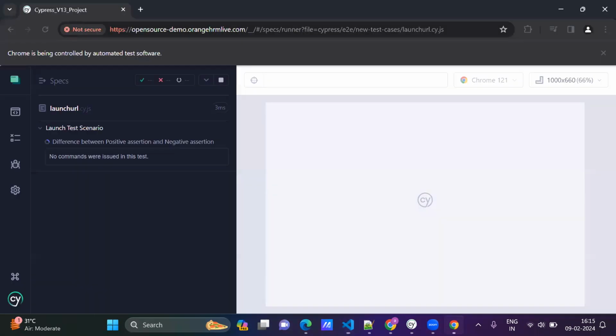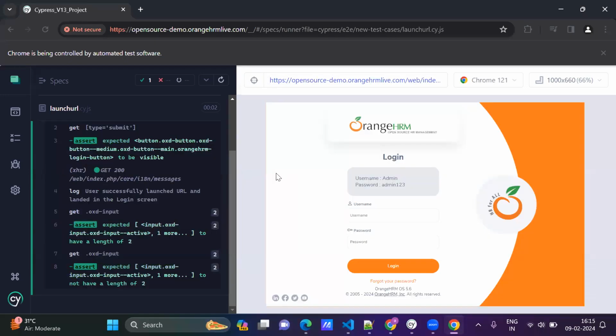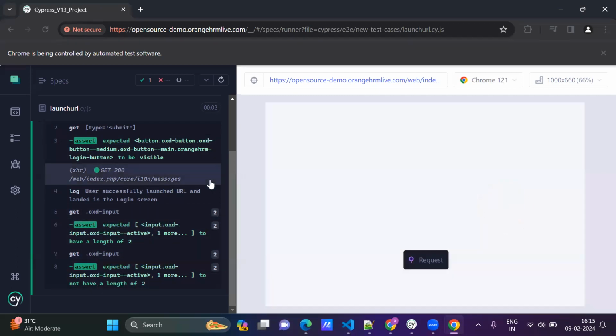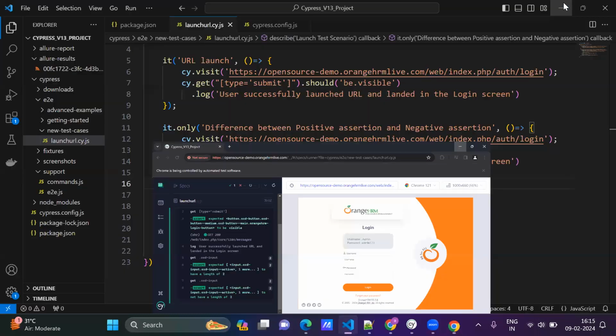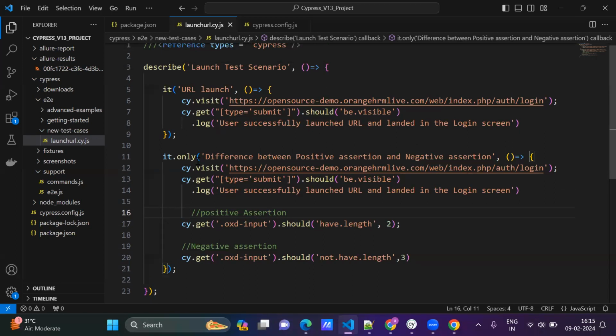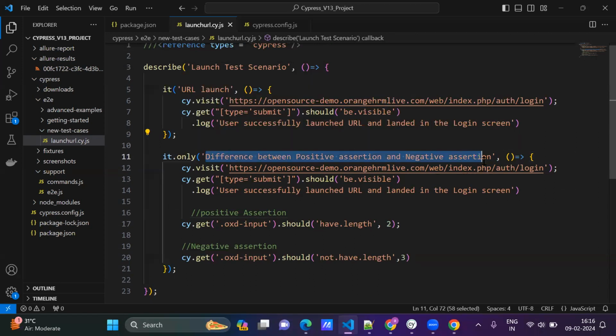Okay, so it will run automatically because we have selected autosave, right? See, both assertions are correct. Should not have length 3, and should have length 2. So this is the difference between positive and negative assertion in Cypress. I hope this is very helpful, guys.